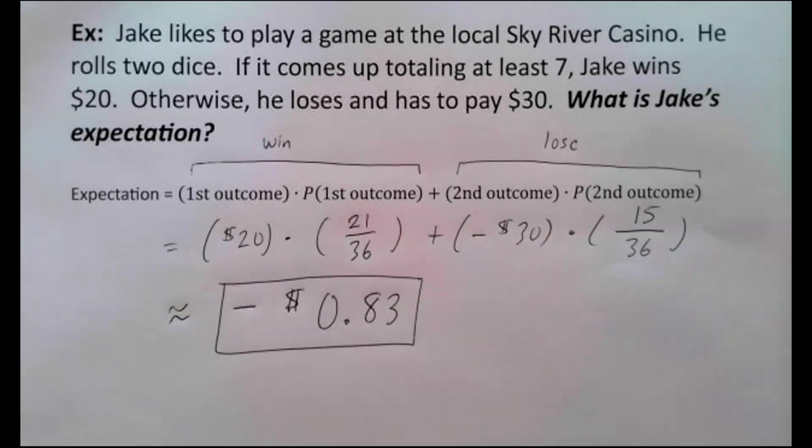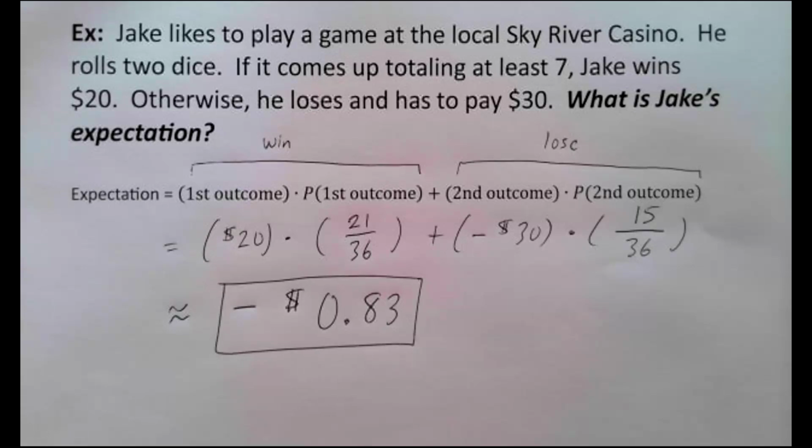It's a big deal because that means this is not a good game for Jake to play in the long run. The probabilities are not in his favor because this is a negative number. What we're saying is, if Jake were to play this game over and over and over, if he stopped by the casino every single day for years and years in a row, it would average out to be as if he lost 83 cents every day.